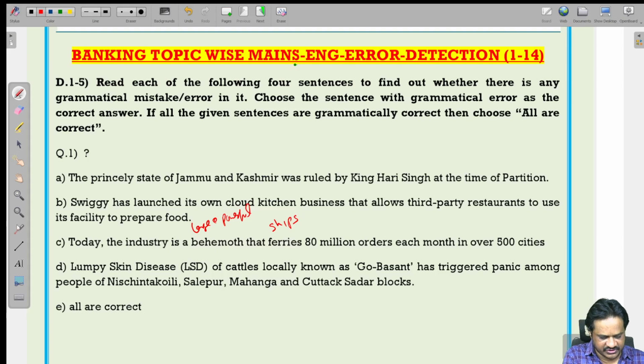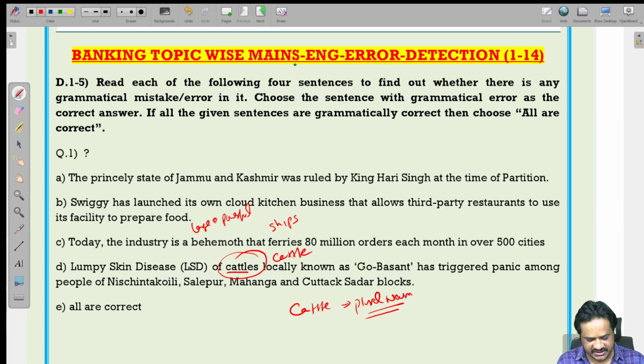Lumpy skin disease. So here, all these statements do not seem to have any grammatical error. The princely state of Jammu and Kashmir was, state is singular, so was is correct. Swiggy has launched, that is also correct. Today the industry is a behemoth, large and powerful, that carries 80 million orders each month in over 500 cities, that is also grammatically correct. The last sentence, lumpy skin disease of cattle, is not correct. Why? Because cattle itself is a plural noun. So don't use the word cattles, we should use cattle.